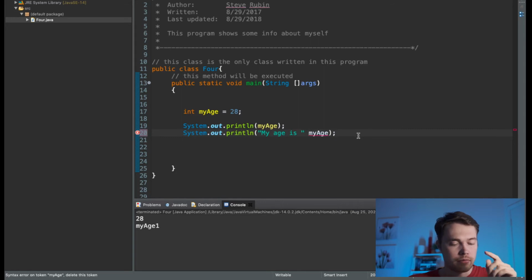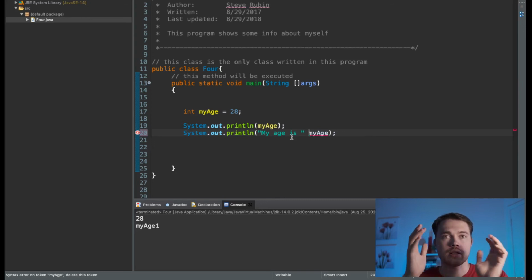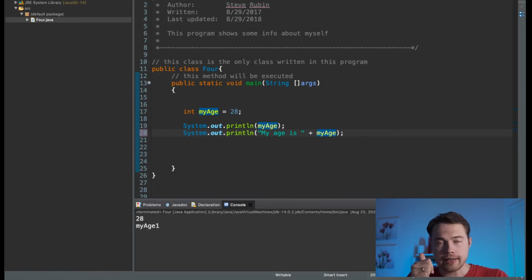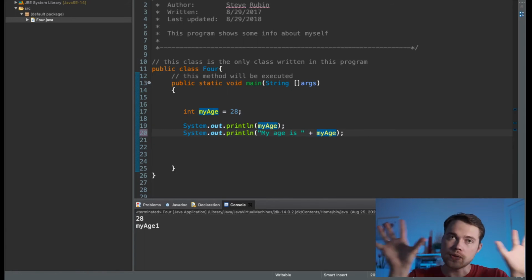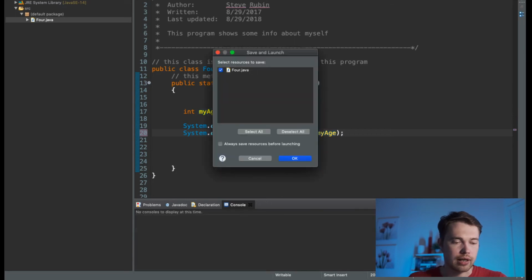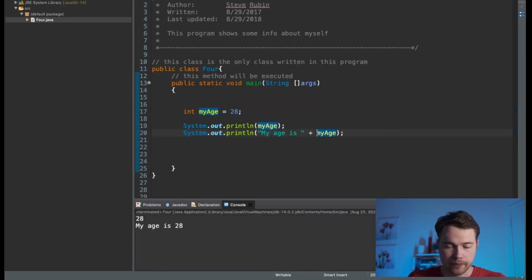But here's the reason why it shows that. In order to combine two strings, or a string and a number, I need to have a plus in between. In that case, it's going to put those two things together and print out what I would expect it to. So my age, and then my age is 28.